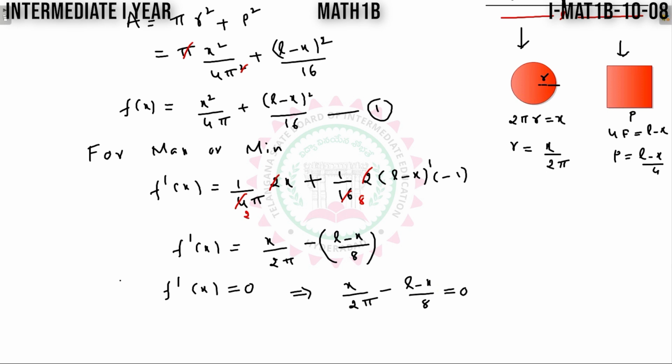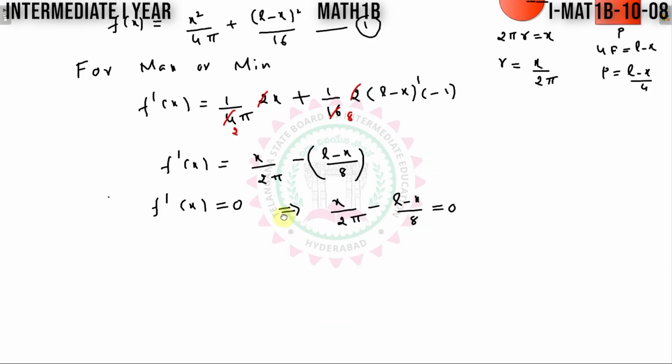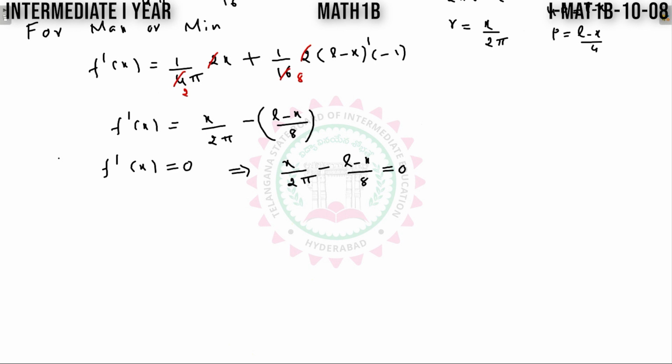So from this relation, find out the value of x here. So I can simplify this. X by 2 pi is equal to L minus x by 8. Again I can cancel 2 one there, 2 four there.